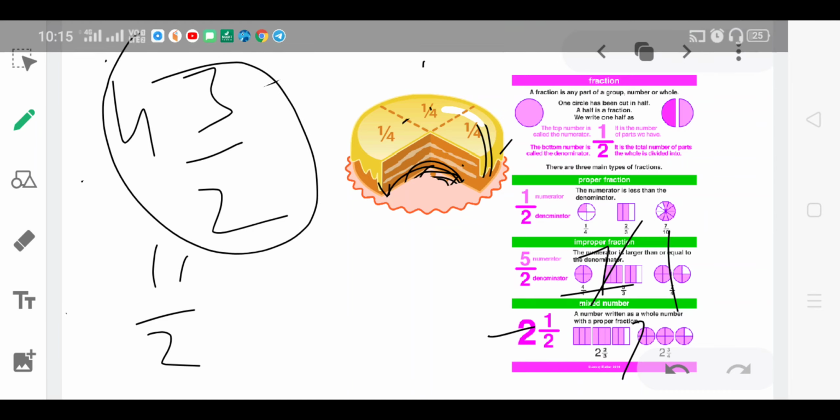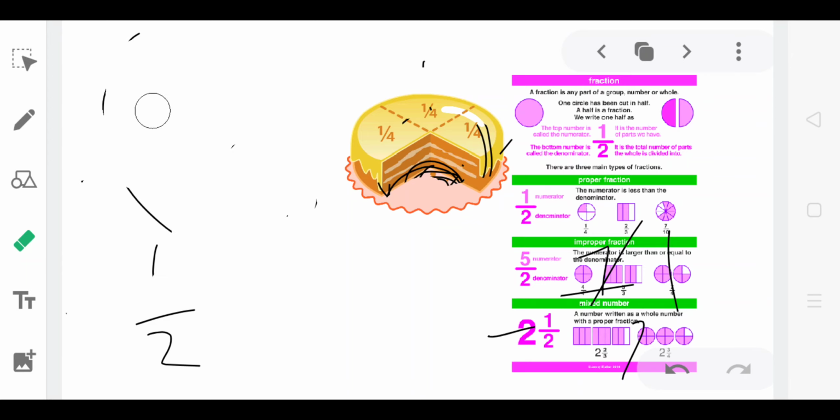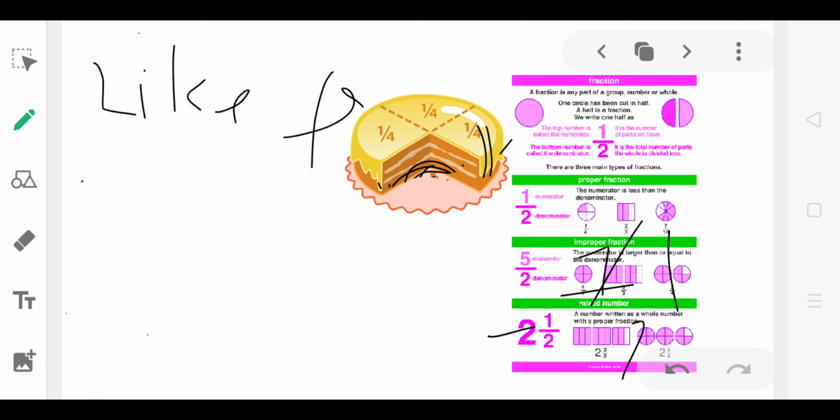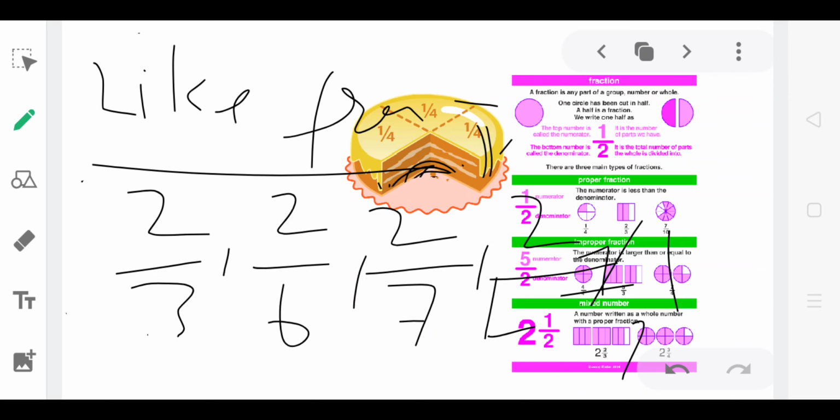Okay, then next one is mixed fraction, equivalent fraction, proper fraction, improper fraction, like fraction. What is the like fraction? Like fraction is nothing but, when you see that 2 by 3, 2 by 6, 2 by 7, 2 by 12,